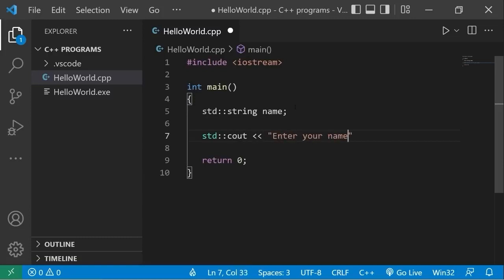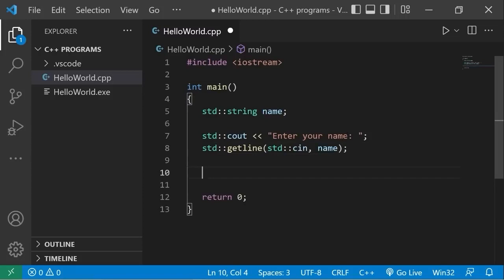Enter your name. A user's name may contain spaces, we're better off using the getline function. Standard getline, standard cin, name. The first useful method is the length method.